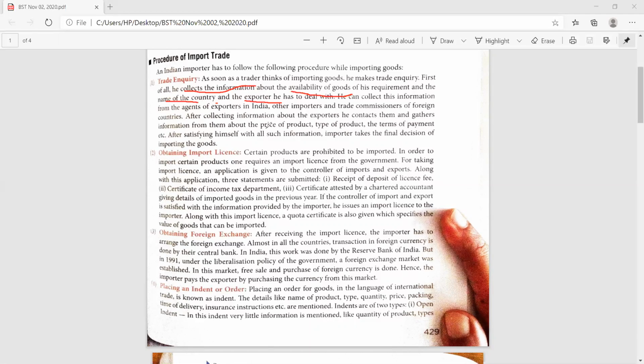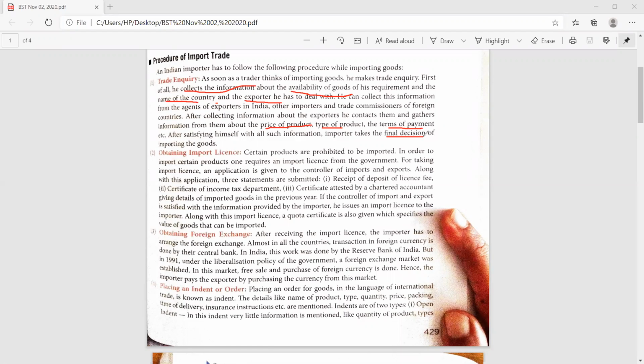price of the product. What information will he get from the exporter? About the price of the product, the type of the product, and the terms of payment. And after satisfying himself about all such information, the importer has to take the final decision.